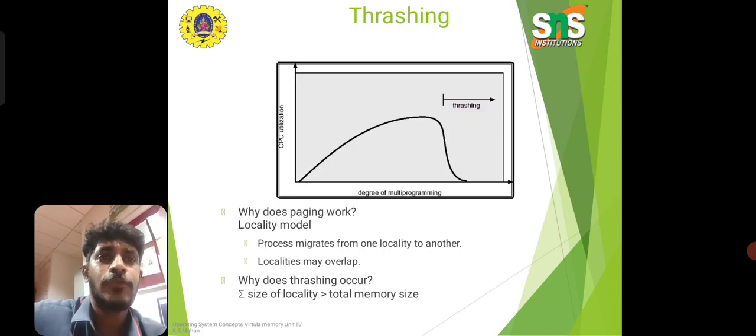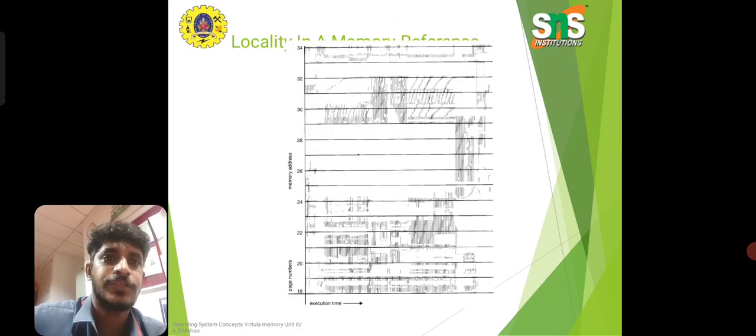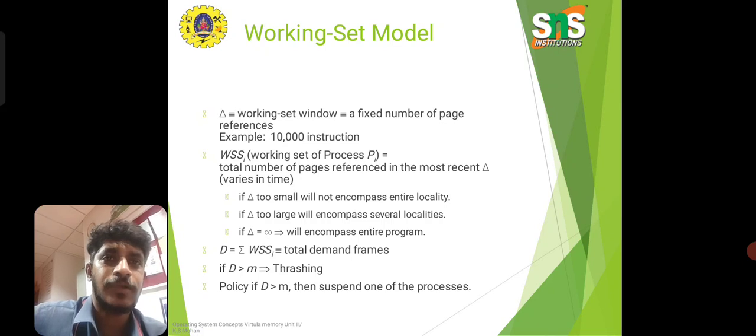So, degree of multi-programming and CPU utilization. The degree of multi-programming is where the thrashing occurs in the CPU utilization graph. Why does paging work? Here, why does thrashing occur? Size of locality, followed by the working set model.